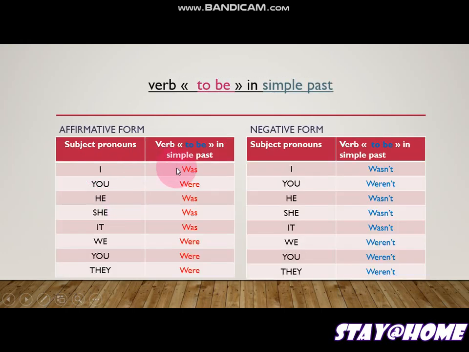I was, you were, he was, she was, it was, we were, you were, they were. I repeat, I was, you were, he was, she was, it was, we were, you were, they were. Can you repeat them again, please?